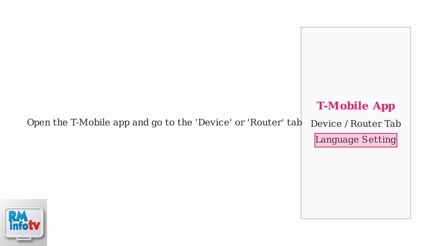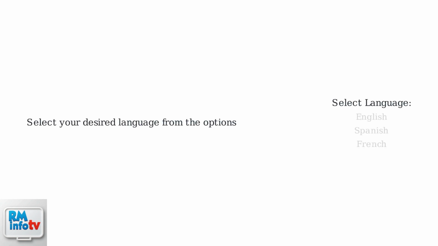Look for a language setting within the router settings. Select your desired language from the available options. The change should sync to the router automatically.